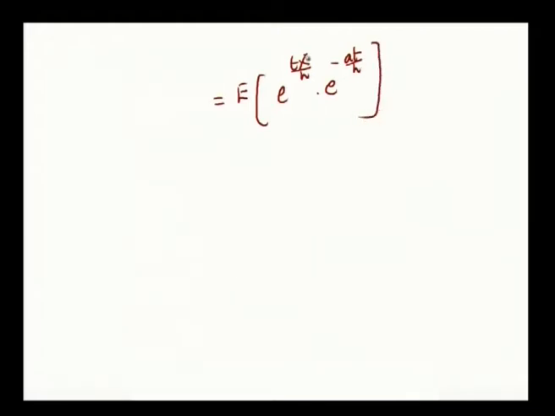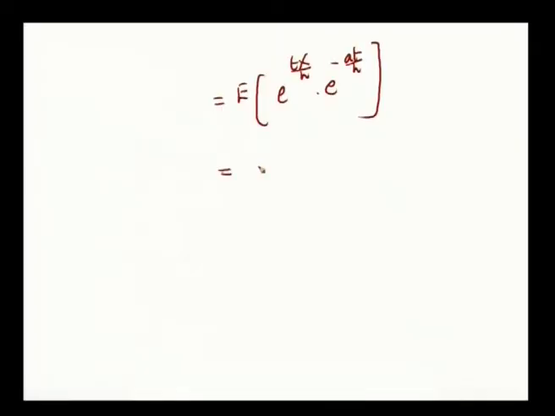According to expectation, only x is the variable. t, a, h, everything is constants for expectation. Although we call t a parameter, a is a constant and h is a constant, t is a parameter only, a, h are constants. For expectation, x only is the random variable, therefore, a constant like e power minus at by h comes outside the expectation. So, expectation of e power tx by h into e power minus at by h.